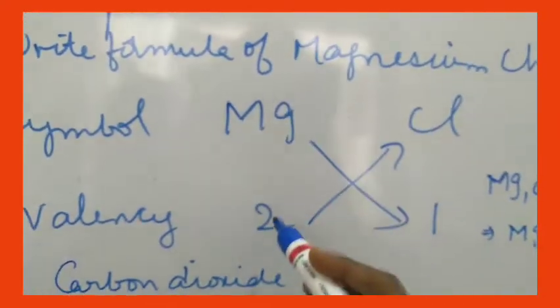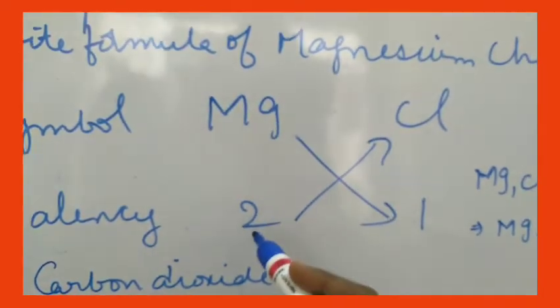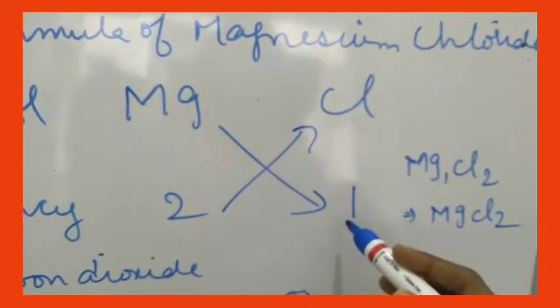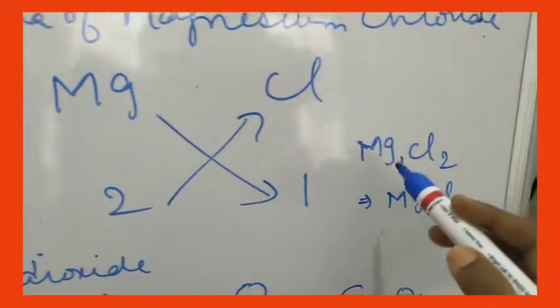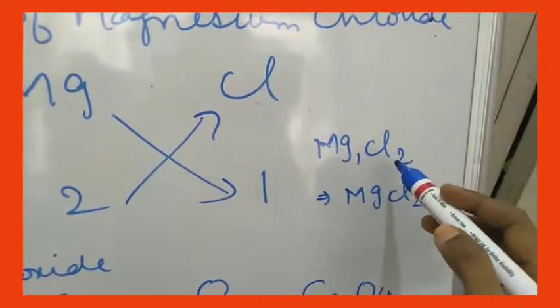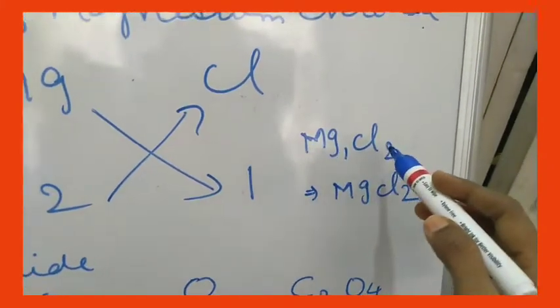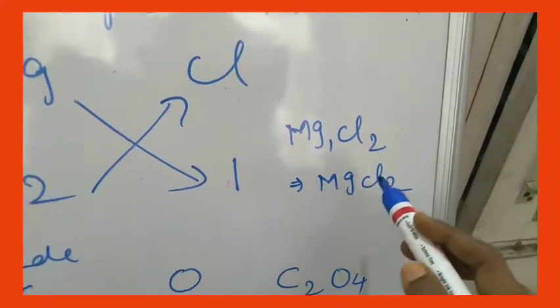Now underneath the magnesium, second step is you will write the valency. Valency of magnesium is 2 and valency of chlorine is 1. Criss-cross, that means magnesium will have subscript 1 and chlorine will get the subscript 2. So Mg1 Cl2. So 1 you can leave off. You can write the formula as MgCl2.